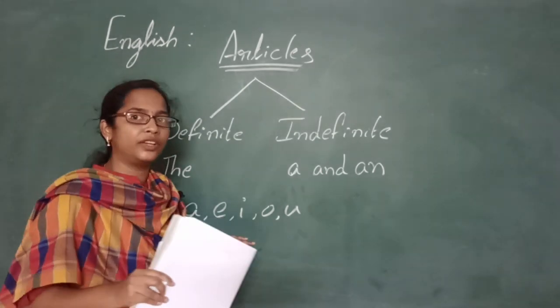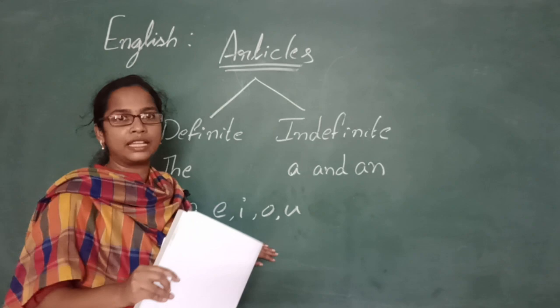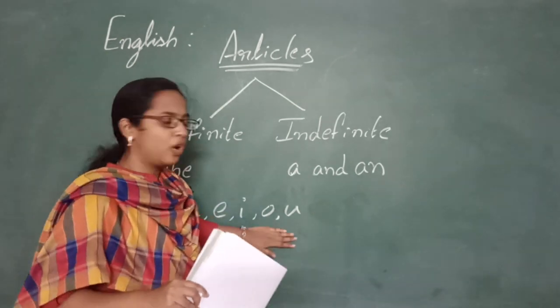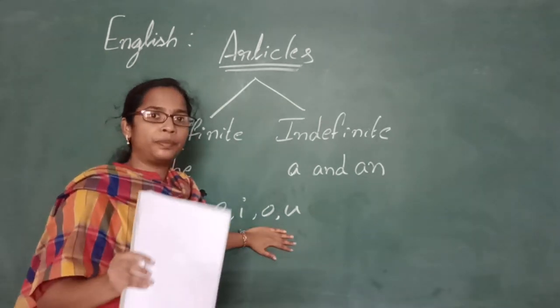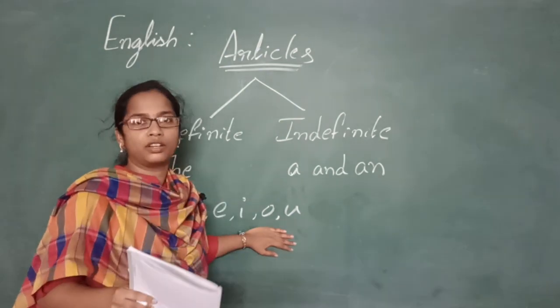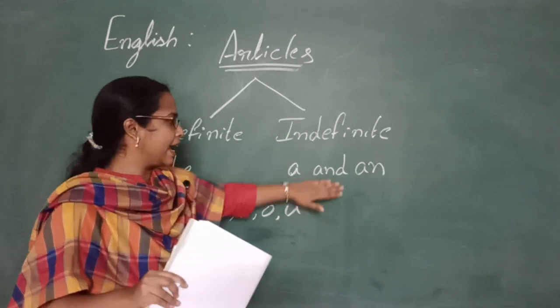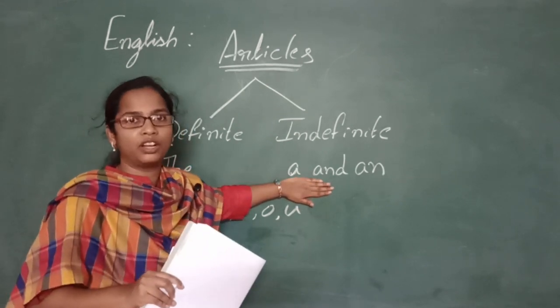Okay, once again I tell you, they are the sounds, not the letters. So if you find a word that starts with O, you should be careful whether it is a vowel sound or not. If it doesn't sound like a vowel, then you need to take a in front of it. Got it children?